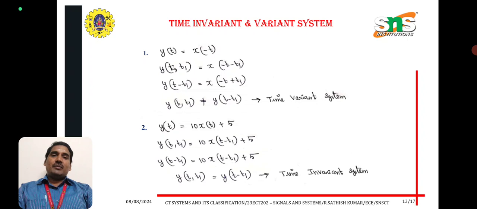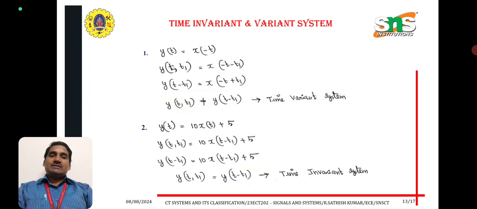y of t comma t1 means x of minus t minus t1. y of t minus t1, whenever the t function appears, it can be completely replaced by t minus t1. Therefore, x of minus t plus t1. Therefore, y of t comma t1 should be not equal to y of t minus t1. It should be time variant system.